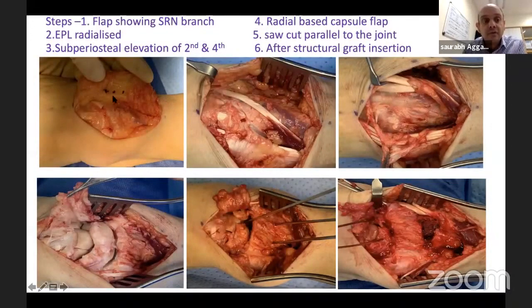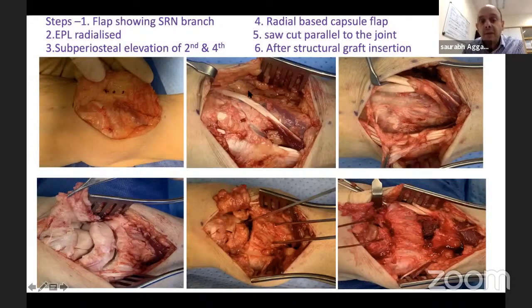Second, your skin nerve, your superficial radial nerve, will be then in the fat, so you protect it. So you can see these 3 blue dots pointing to the superficial radial nerve. Same story here, you will see your ulnar cutaneous nerve. So once you're happy, second step, you need to incise the retinaculum. Idea is to go between 3 and 4. So I've taken out my EPL. So that's thumb. EPL will go towards the thumb.